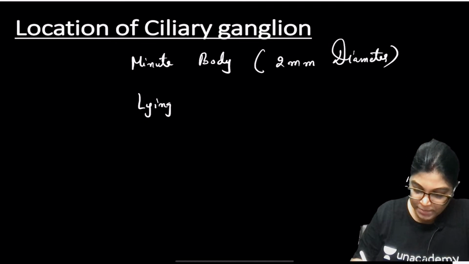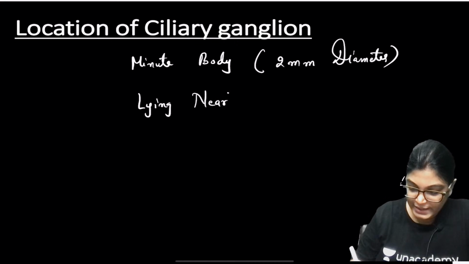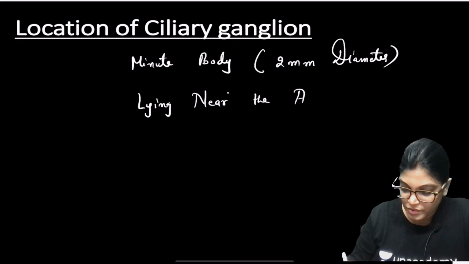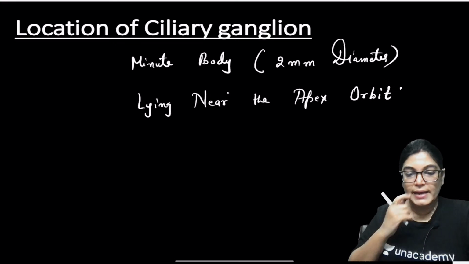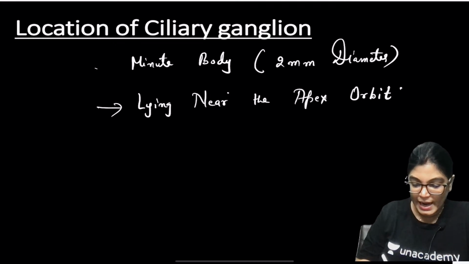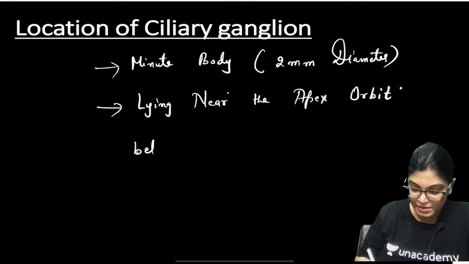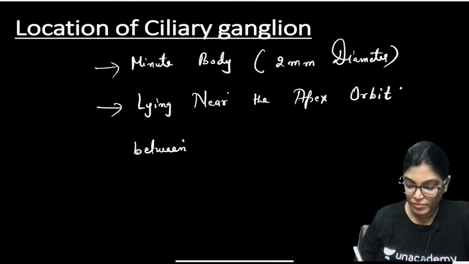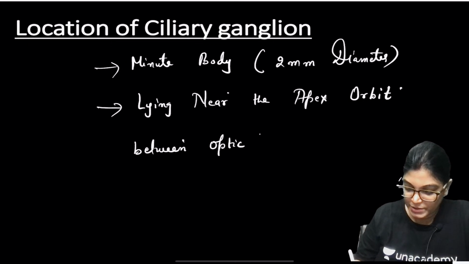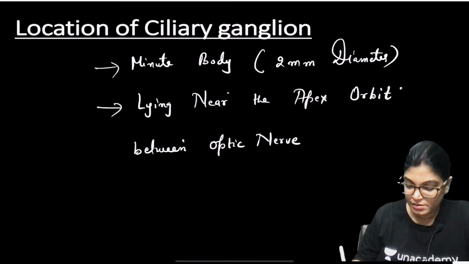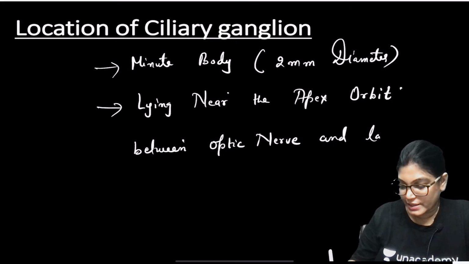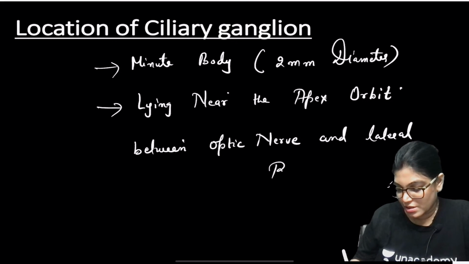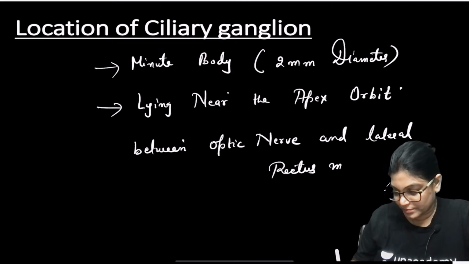Lying near the apex of the orbit, exactly located between the optic nerve and the lateral rectus muscle.